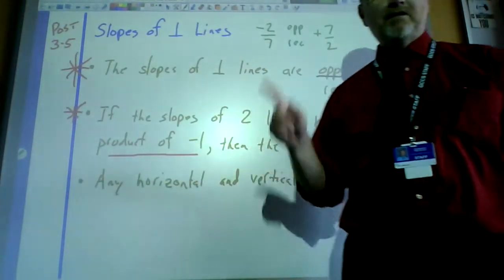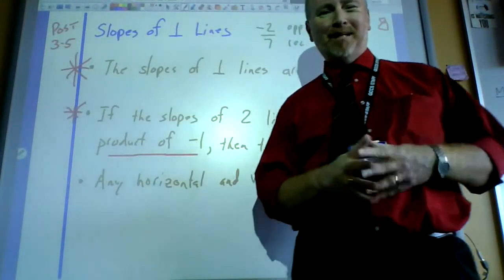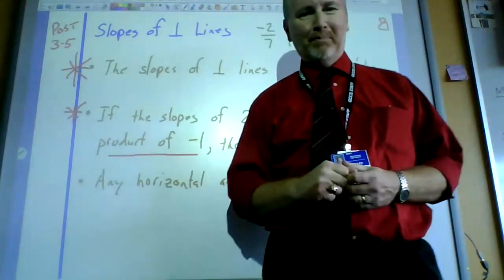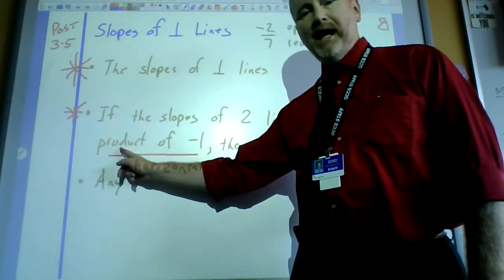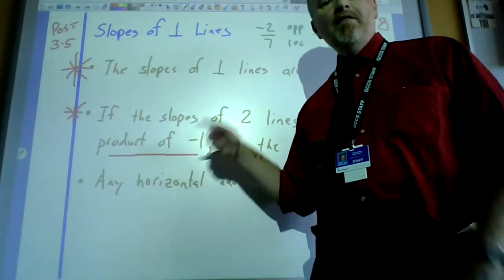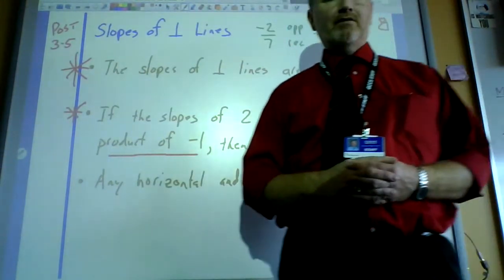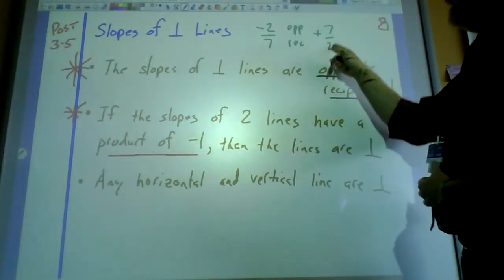I hope everybody remembers that product is the fancy way to say which operation? Add, subtract, multiply, or divide. That's right, multiply. So if you take two slopes and multiply them, and you get -1, then those two slopes are perpendicular. Look at my example of -2 over 7 and +7 over 2.